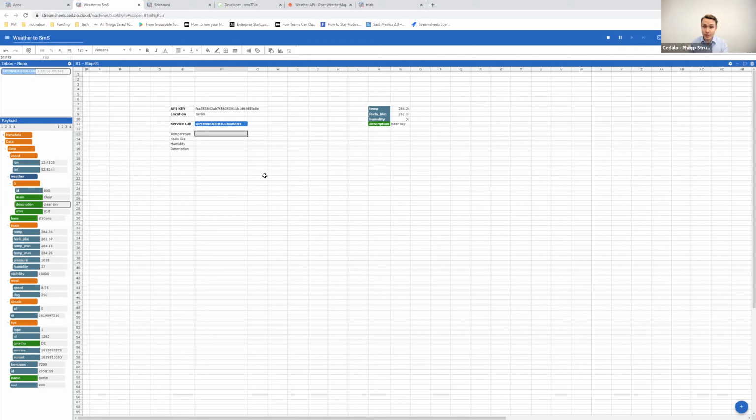One, for example, is that we get the temperature that we clicked, dragged and dropped in, which we have here in M and N in row 8, in Kelvin. And I'd like to have that in Celsius. That's what I'm used to. So for that reason, I'm going to reference exactly this cell up here and then subtract. And then do the conversion. If I'm not mistaken, that should be 273 to make the difference, so to say. And now we see that the temperature in Berlin seems to be 11 degrees.